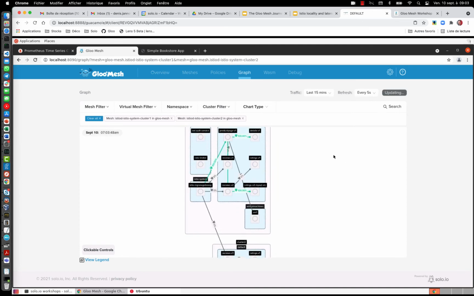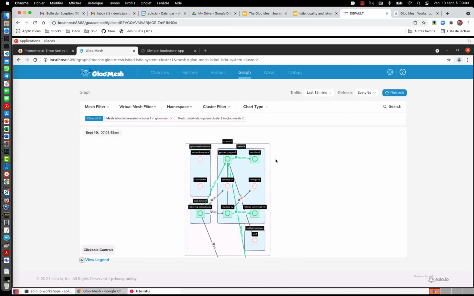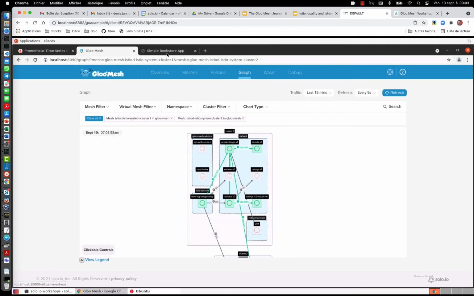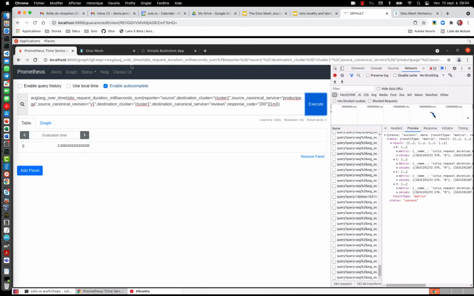So it's just depending on the time frame you put and so on. But the idea is that you really get all these metrics in one place, and that's what we are going to leverage. And we have everything stored in Prometheus, right?